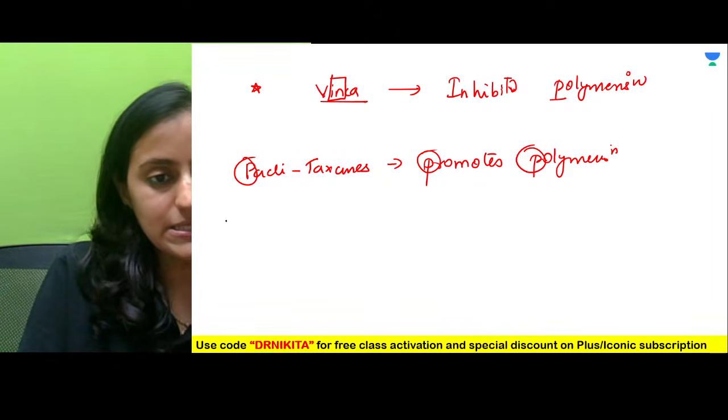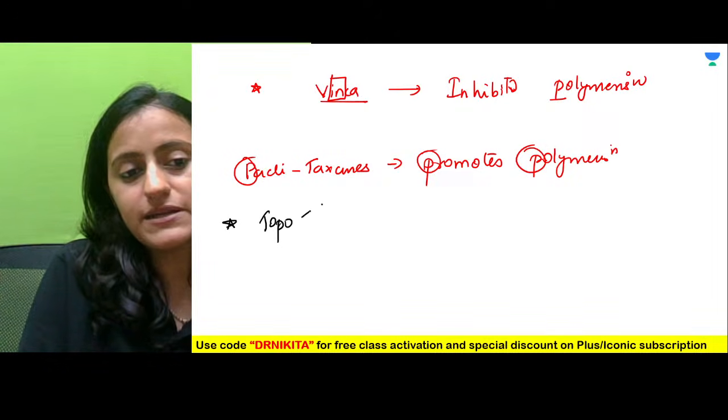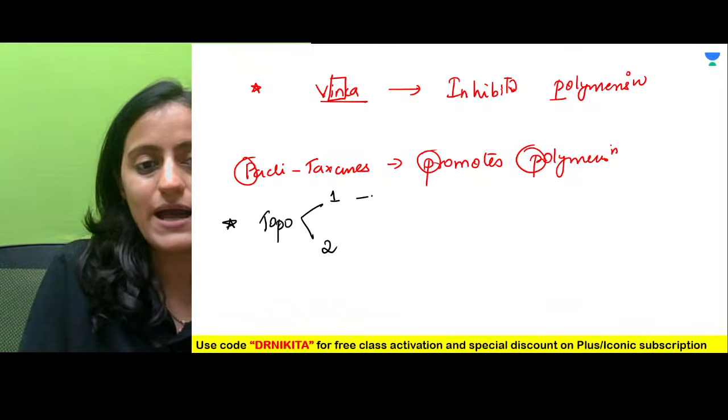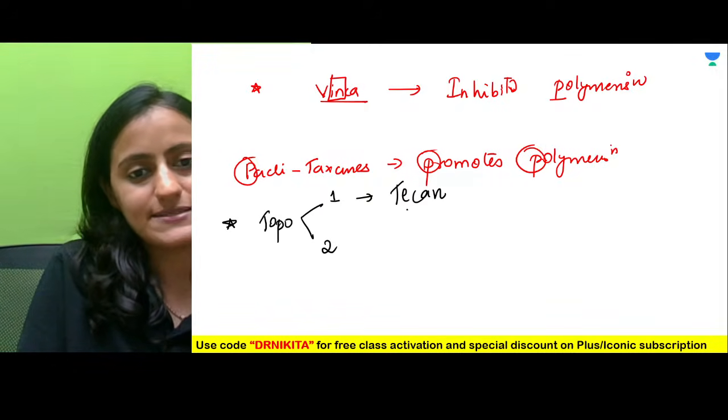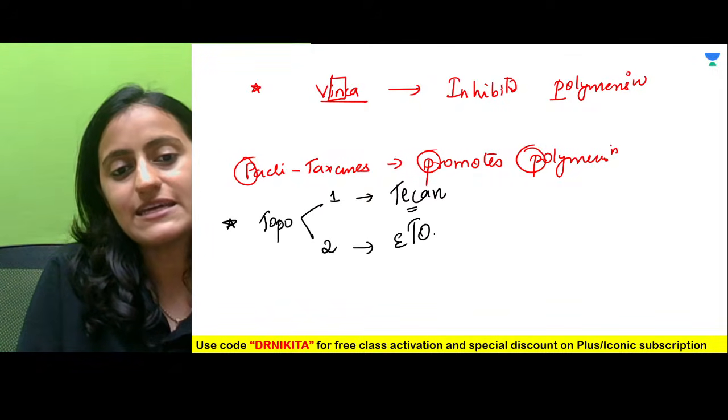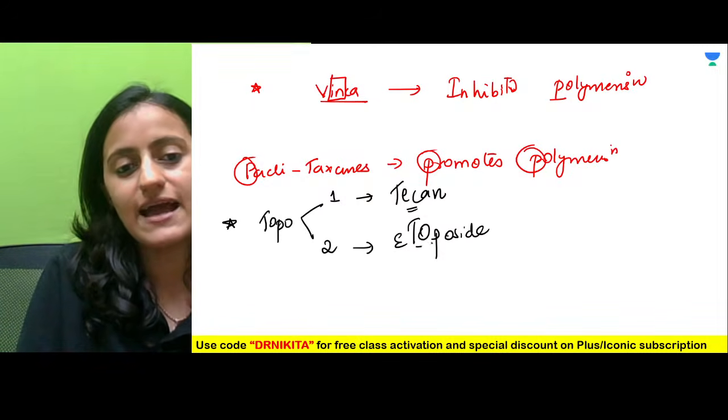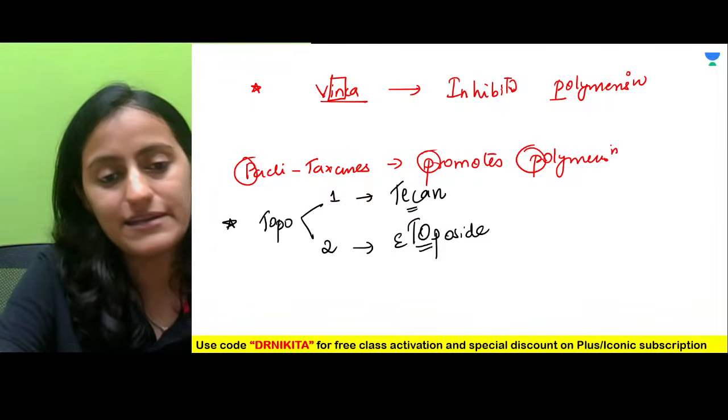So what did we learn next is the topoisomerase inhibitors, topoisomerase 1 and 2. TCANs, and you have etoposide. TCANs and etoposide. This is 1 and it is 2.